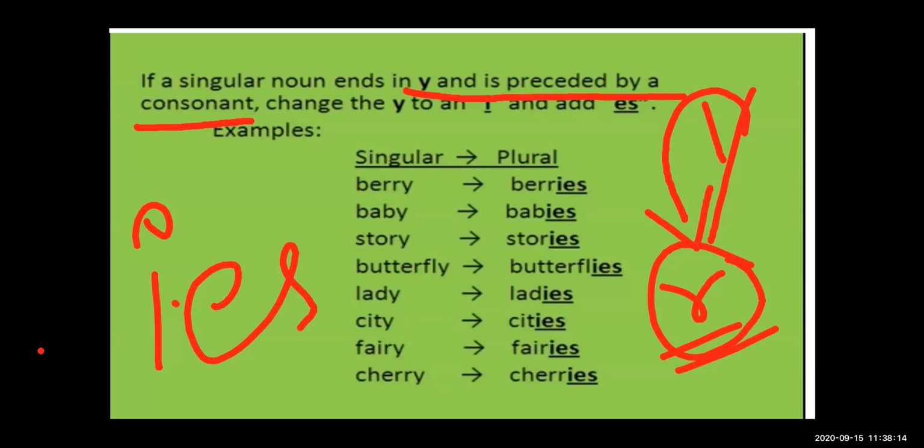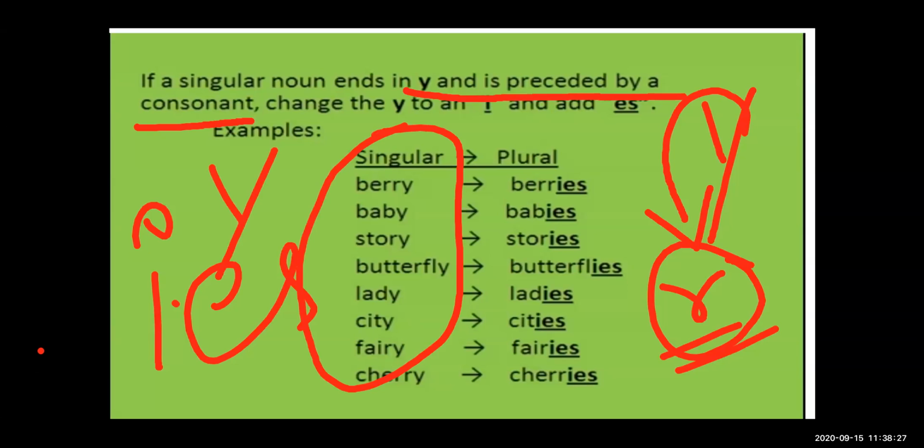That is stories. Butterfly, butterflies. Lady, ladies. City, cities. Fairy, fairies. See all the examples over here: there is a y at the end, and before that y there is a consonant. In that case we need to add ies while making the plural.